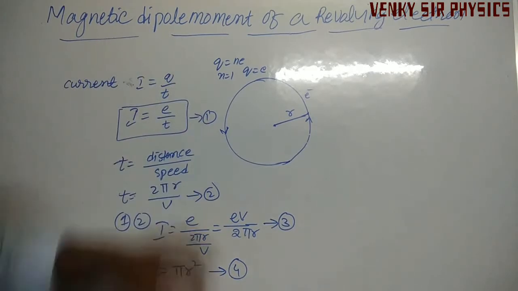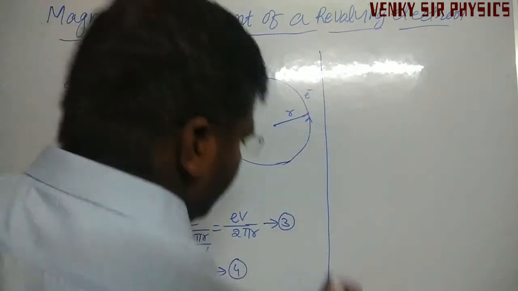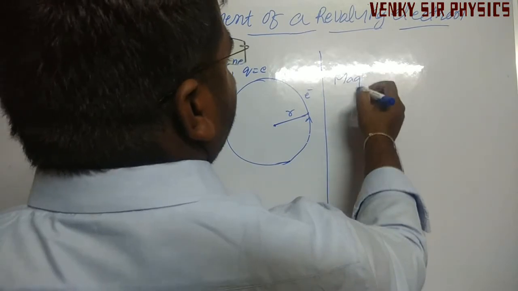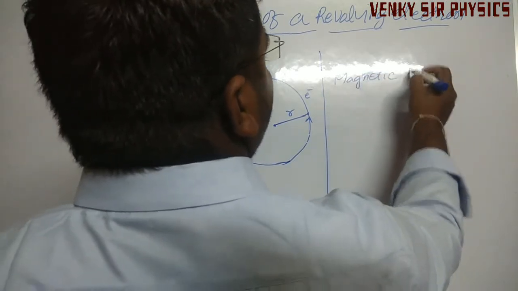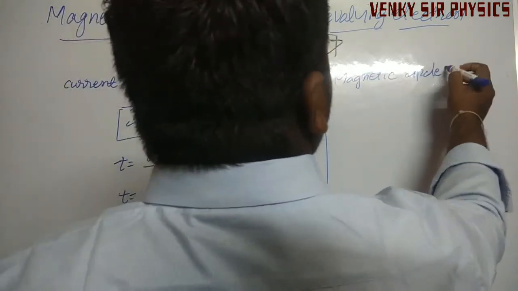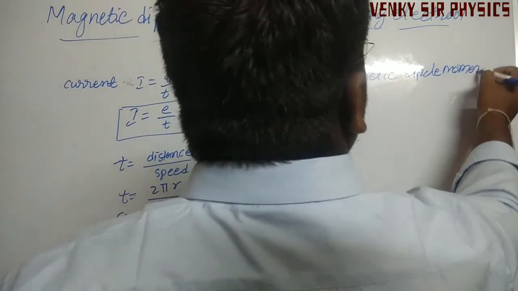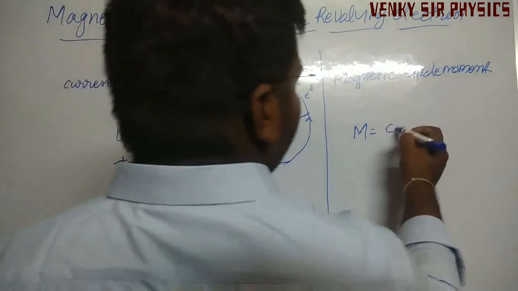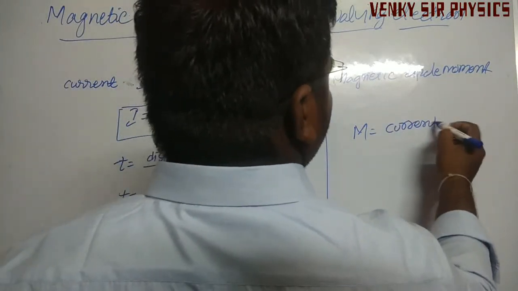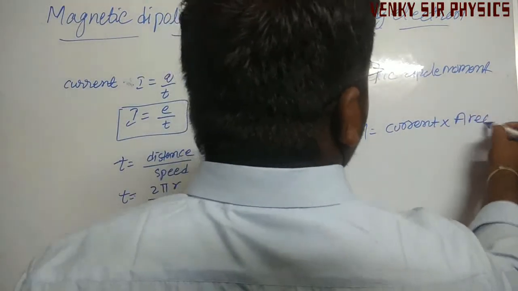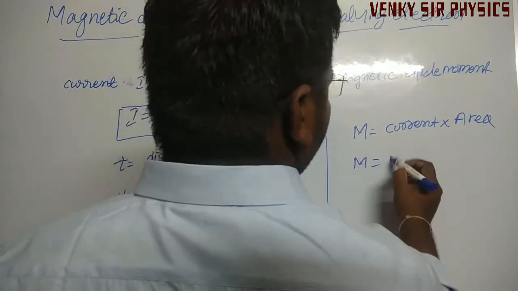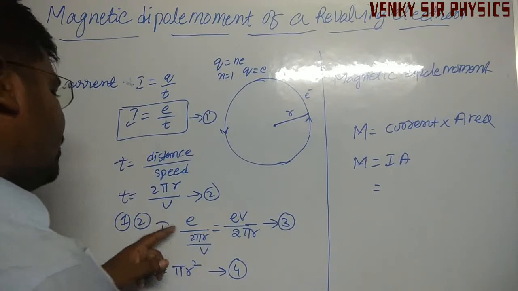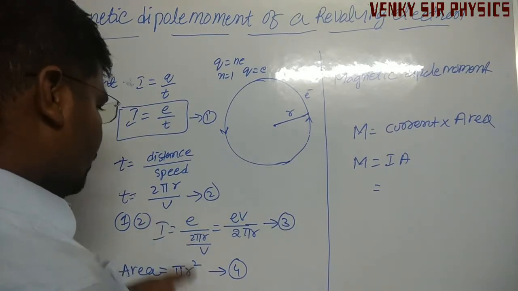The magnetic dipole moment is given by m is equal to current into area, M is equal to I into A. What is the current?